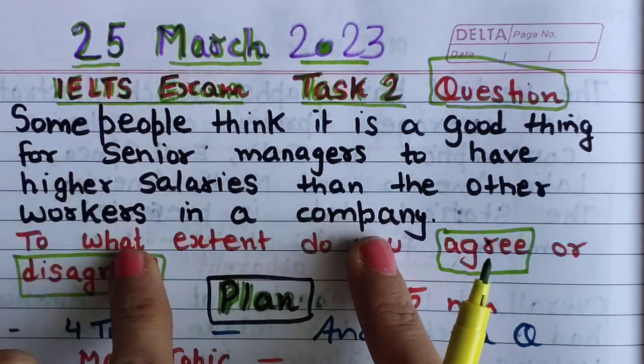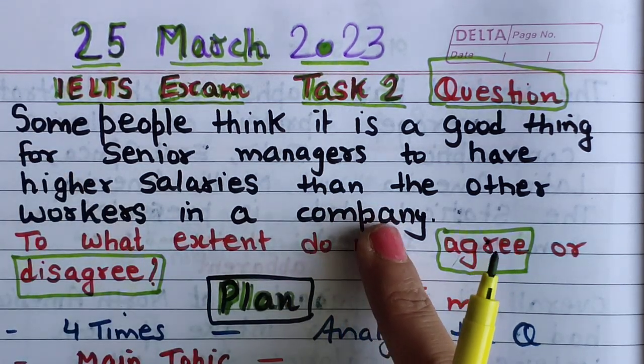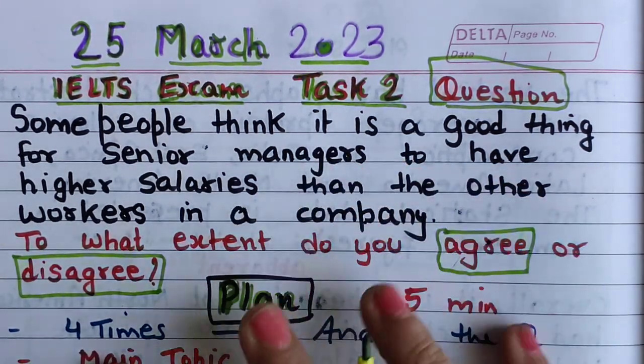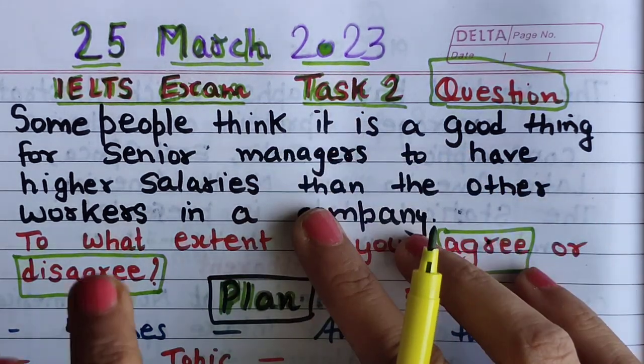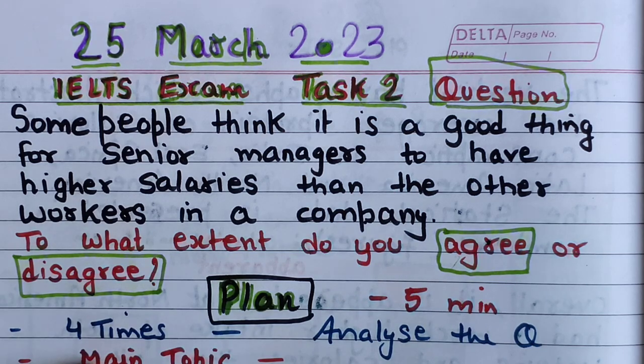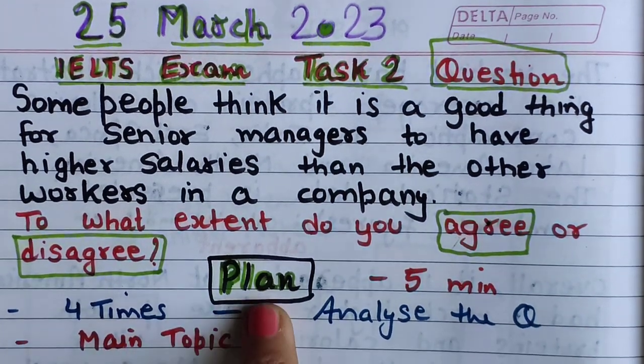So now what is the main title, main topic of this statement? Do you agree with that? So you must be confused about all this. So let's just pause the screen and read it 2-3 times and bring the main topic. I will write it. So I will explain how to plan.